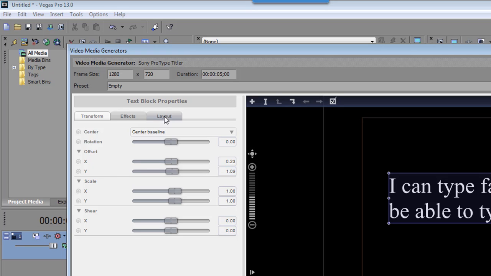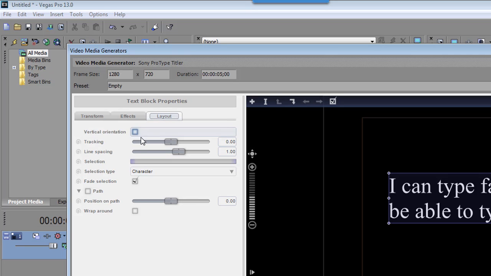Click on the Layout tab. Go to Selection. There's a squiggly line here. Toggle Animation. Click it. Fade Selection. Make sure that's unchecked. You want that unchecked. Otherwise, instead of your individual letters popping in fast, they will fade in slowly. So you don't want that.